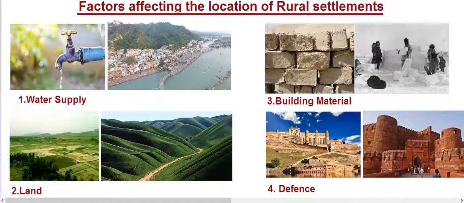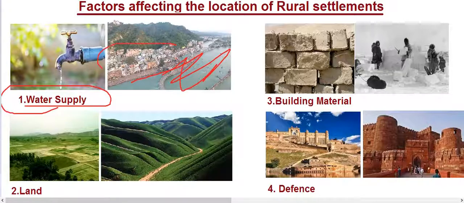For a rural settlement to be in any one place, there are some factors why it is there. The first and most important factor which affects the location of a rural settlement is water supply. You will find that almost all rural settlements are located near water bodies, for example rivers. Here is a river, and this is the settlement.